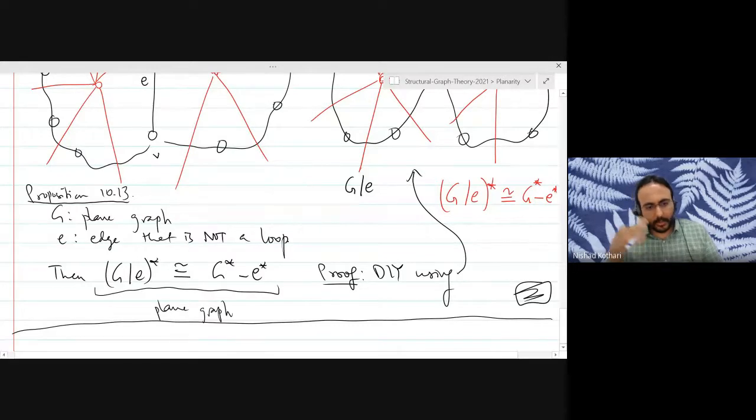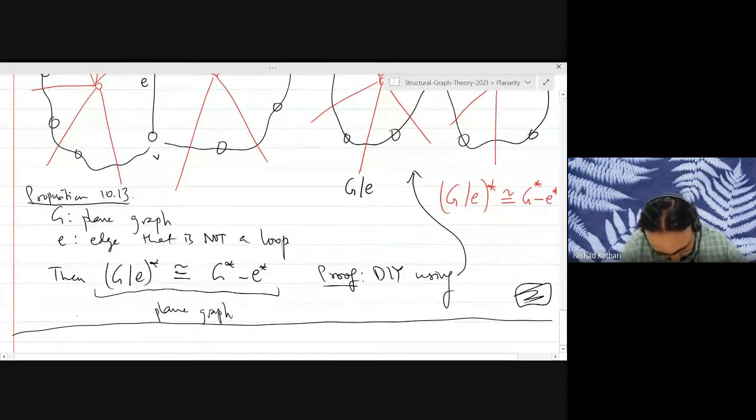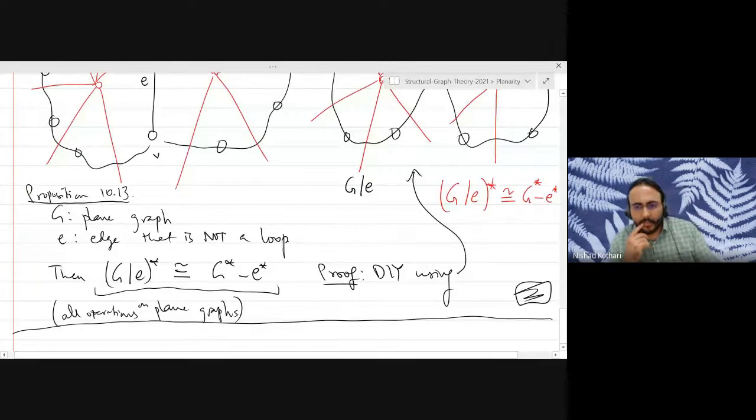Because you can delete the edge and get a different embedding, and then this proof does not work anymore. So everything here is a plane graph. All operations on plane graphs. There are some subtle points because otherwise you can change the embedding and then the proof that we discussed does not work. The embedding is very important here. So you are not dealing with abstract graphs here. You are dealing with plane graphs.